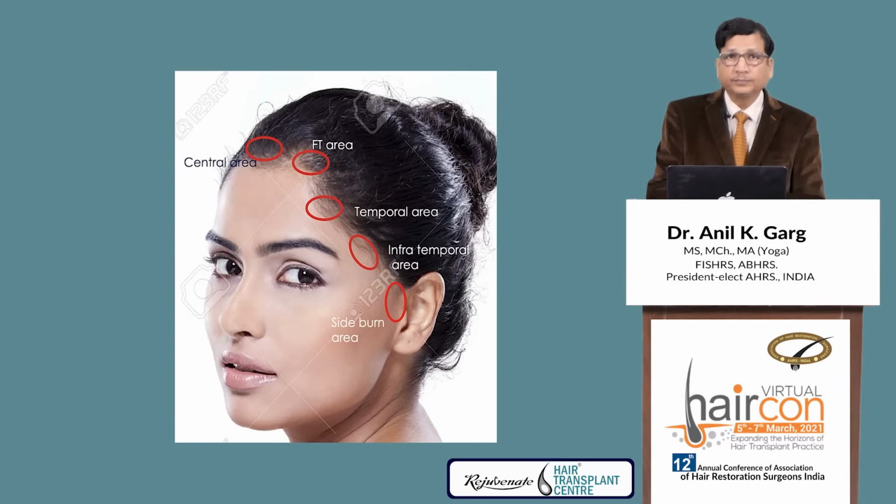I tell you, once you understand these 5A and 5P concepts, your perception of female hair loss and reconstruction of the female hairline will be absolutely changed. You will make a more aesthetic and mature hairline.